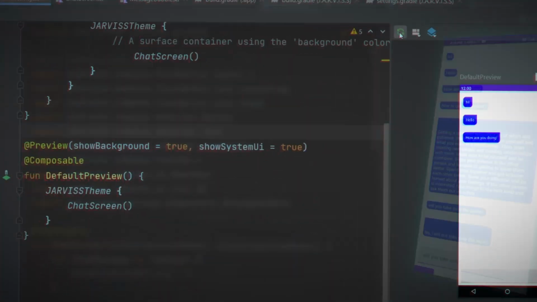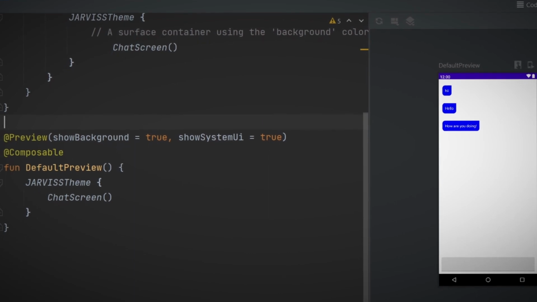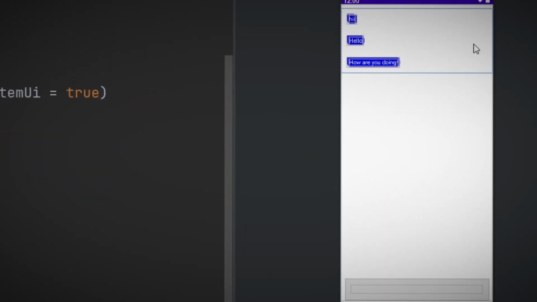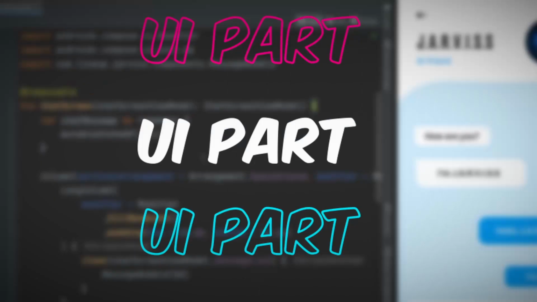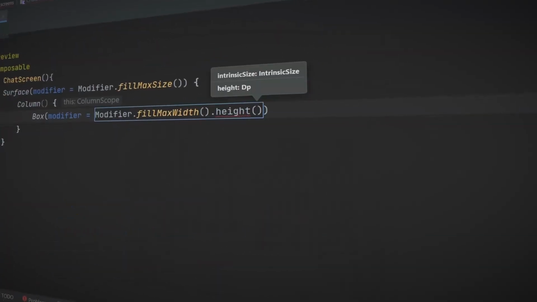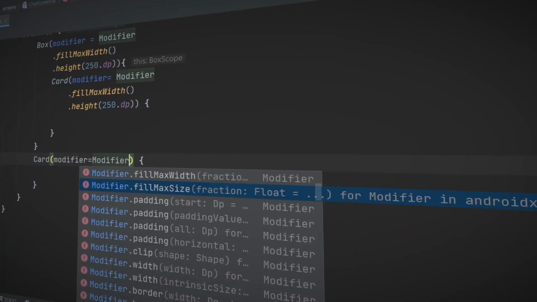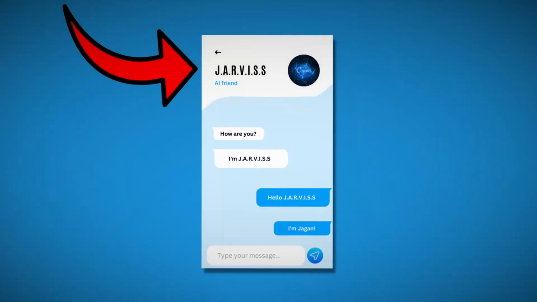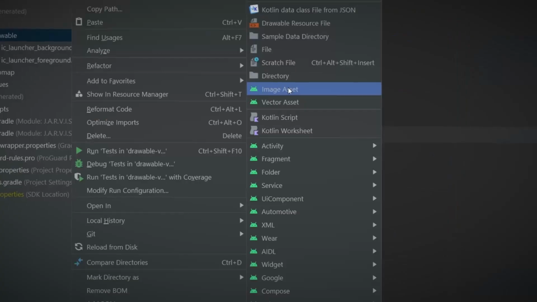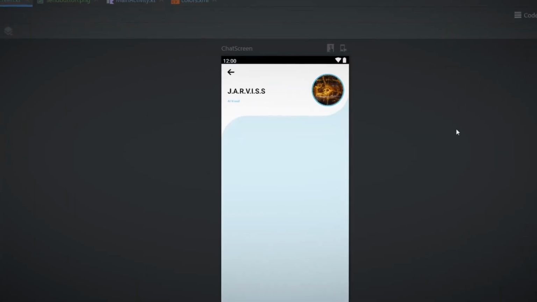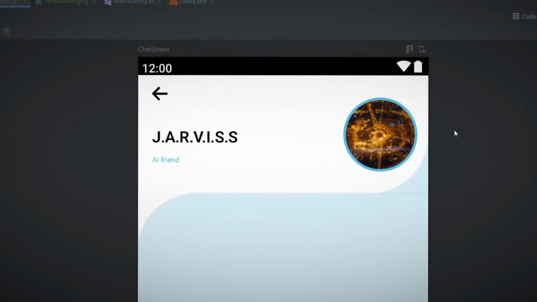Okay, so now the skeleton of our application is done. But the UI looks like it's developed by an alien which doesn't have eyes. So we definitely have to change the UI. Let's start by adding these waves in our chat screen. It is the thing that separates the profile section from the messaging section. Now it is completed, so let's add the profile section. Okay, it is looking good, so let's move to the messaging section.